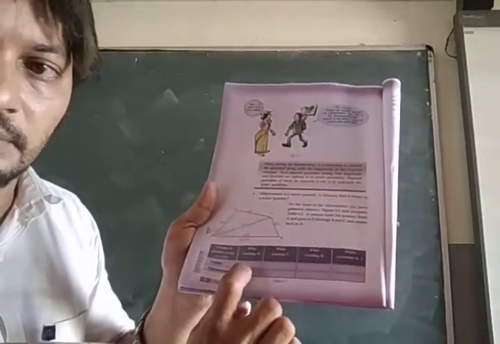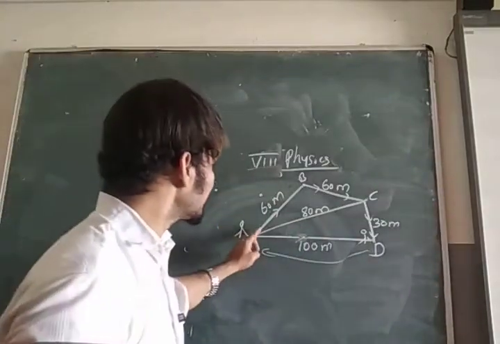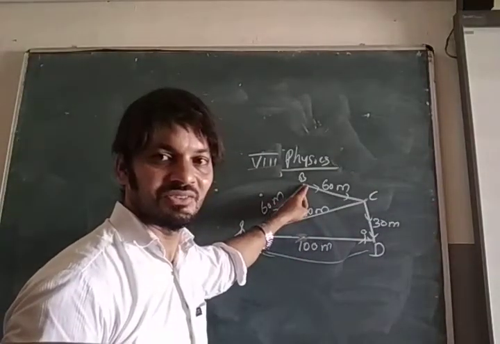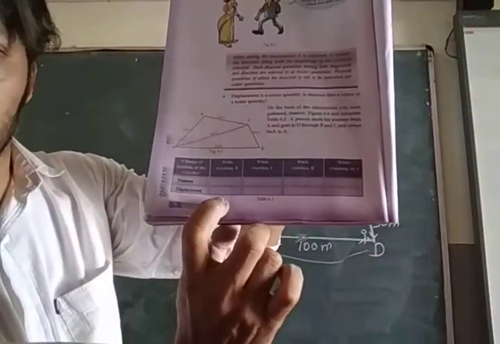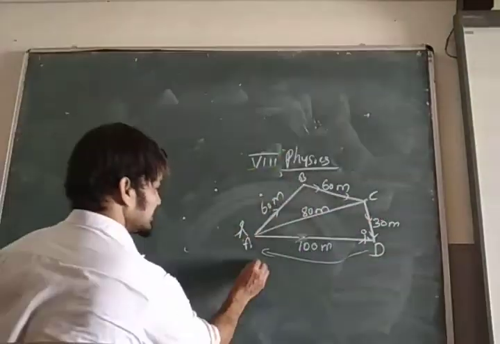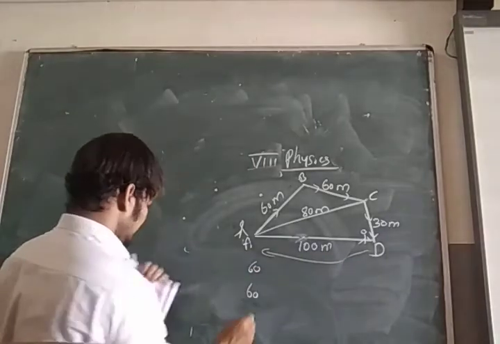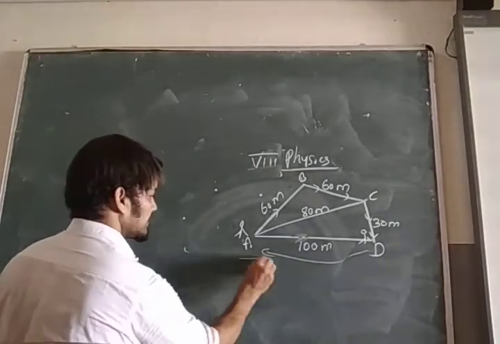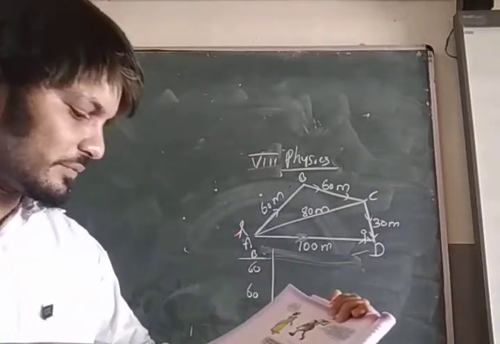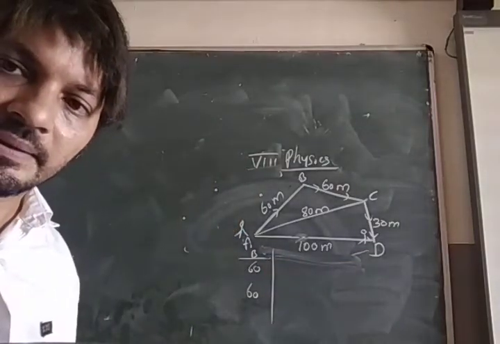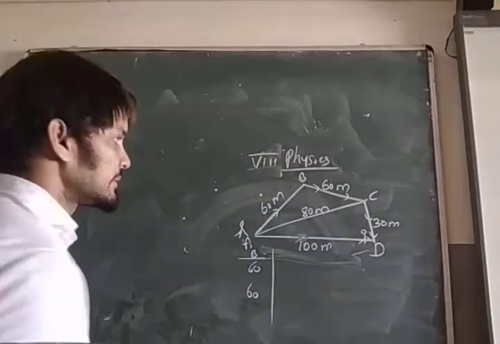Displacement is 60 because it is straight, no? So here 60, here 60. First answer: 60, 60, while reaching B. Next, while reaching C, distance.